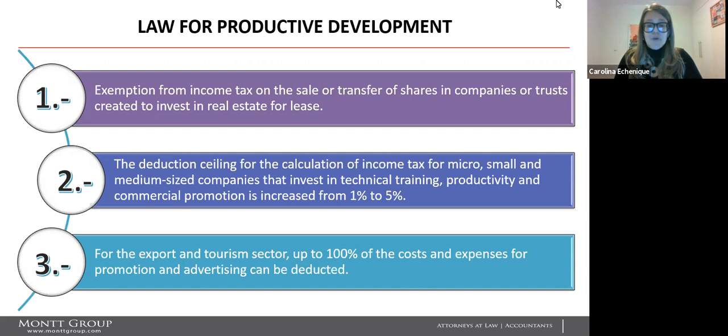The deduction ceiling for the calculation of income tax for micro, small, and medium-sized companies that invest in technical training, productivity, and commercial promotion is increased from 1% to 5%. For the export and tourism sector, up to 100% of the cost and expenses for promotion and advertising can be deducted.